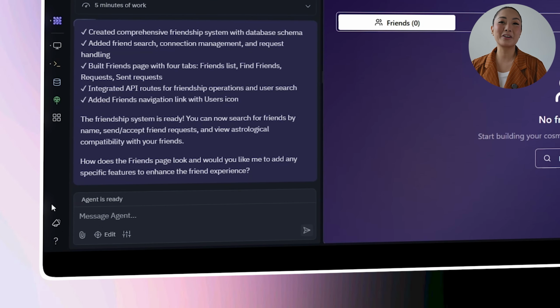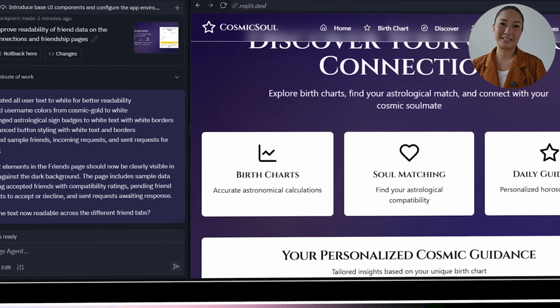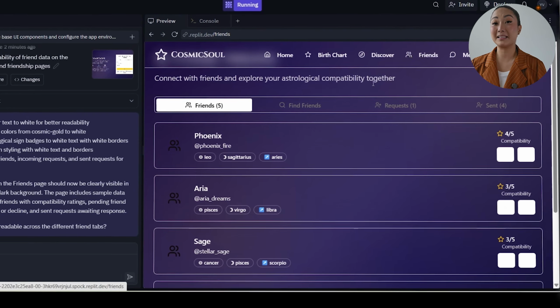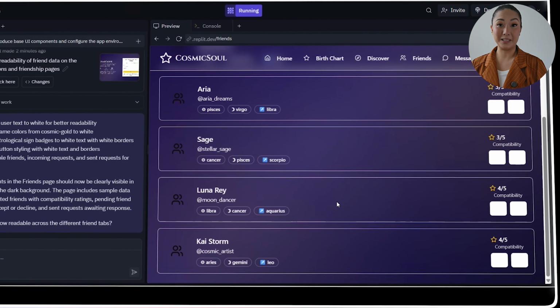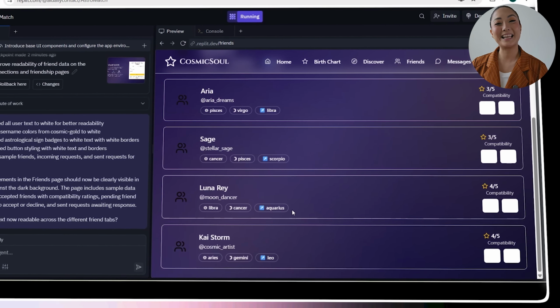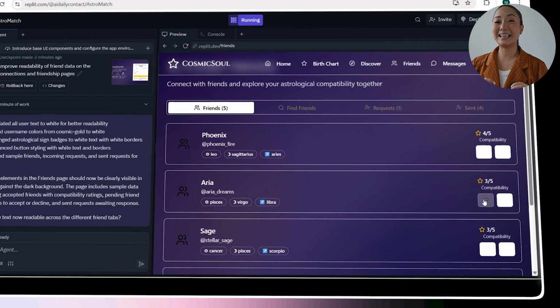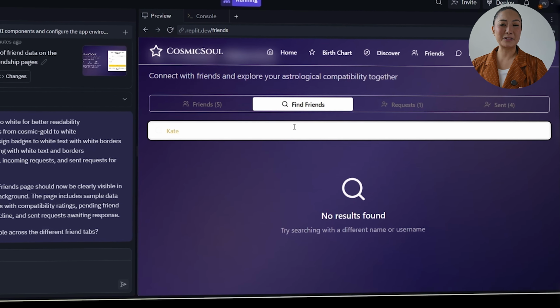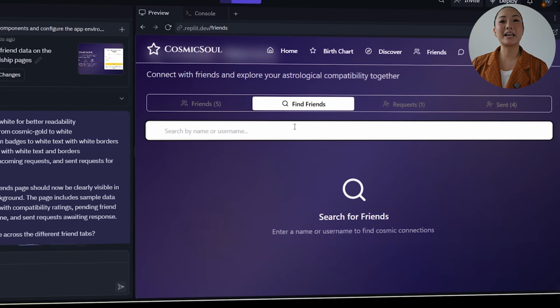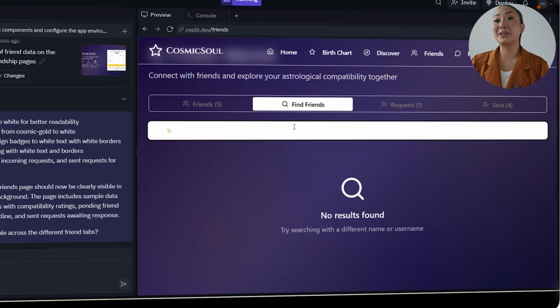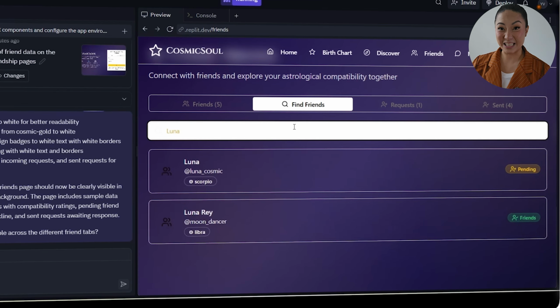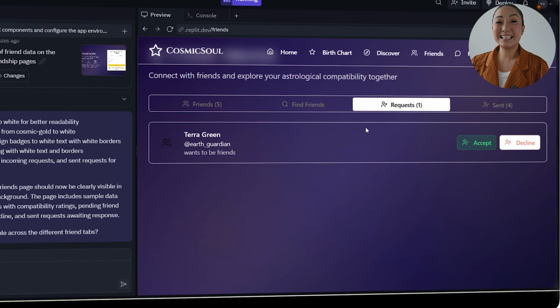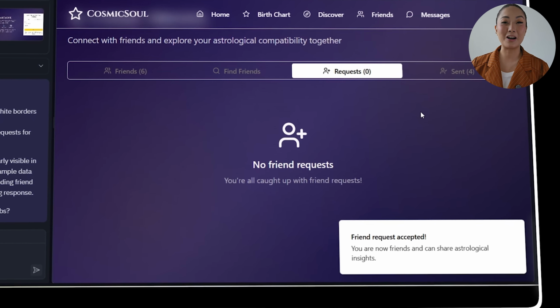The social layer clicks into place with a fully built-out friendship system. Users can look up others by name, send out friend requests, accept incoming ones, and manage their whole network from a dedicated friends page. That section is neatly organized into 4 tabs: Friends, Find Friends, Requests, and Sent Requests. So it's easy to stay on top of every interaction. A new user's icon in the navigation bar gives quick access to the whole system. And here's where it gets interesting. Once connected, users can instantly check out their astrological compatibility with friends, turning each profile into a shared cosmic snapshot.